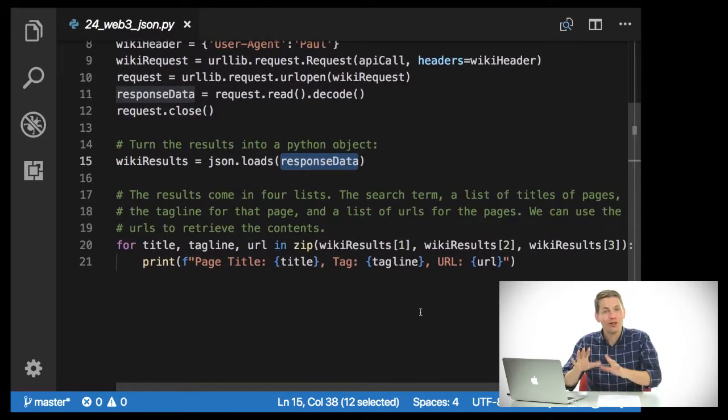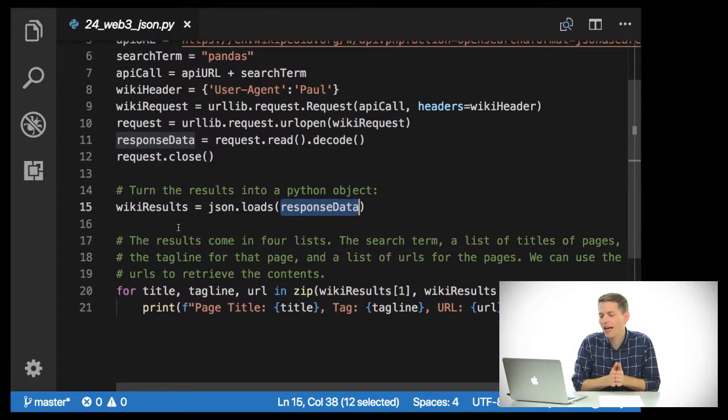Now, if you remember from just looking a second ago, the results came in 4 lists. There's the search term, a list of titles for the pages, the taglines for those pages, and the URLs. So we can actually use the URLs to retrieve the contents if we wanted to. And if you watch that Schiffman tutorial video, you'll see that he does some really cool things with that. What I'm going to do is print out the title, tagline, and URL for every item in our results. I don't really need the search term I used. So I'll say for title, tagline, URL in zip, wiki results 1, 2, and 3, print page title is the title, the tag is the tagline, and the URL is the URL.